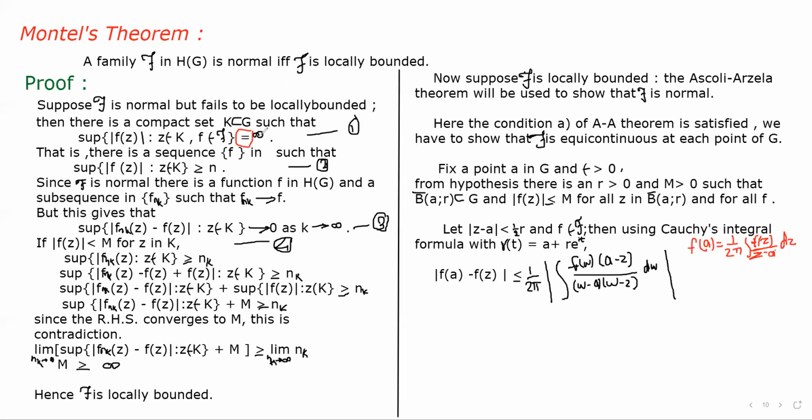Then we can say that there is a sequence fn in script F, such that the supremum of mod of fn of z is greater than or equal to n.